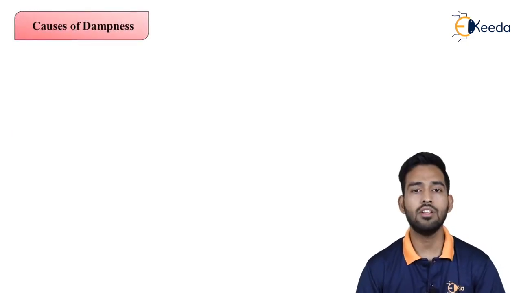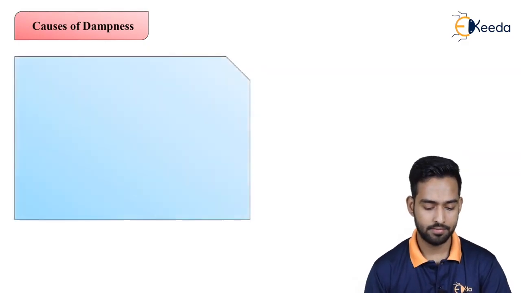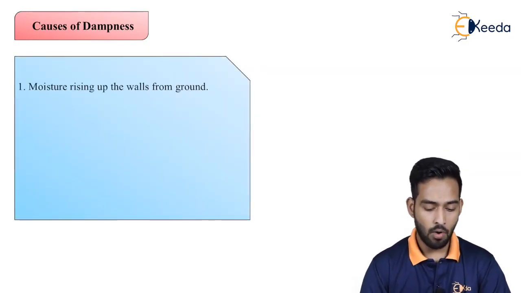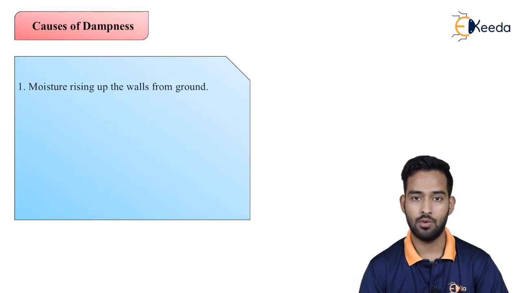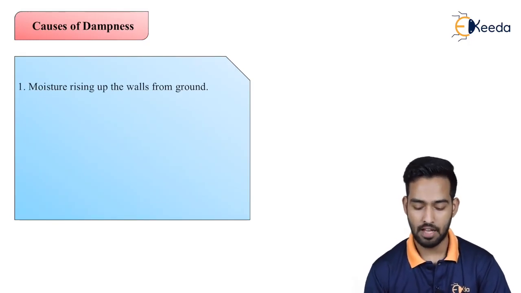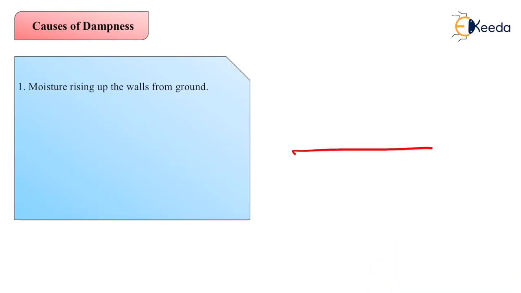Now let us talk about the causes of dampness, why it is happening. First, moisture rising up the walls from the ground. This is known as capillary action. As we know, under the ground there is a water level. Water is present under the ground. This water tries to get up. This is known as capillary rise. And if damp proofing is not provided at your floor level, it will get in contact with the wall, and through the cracks in the wall it will try to go upward.